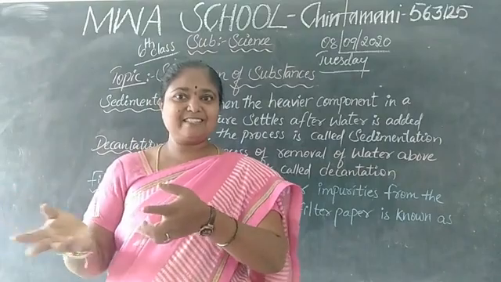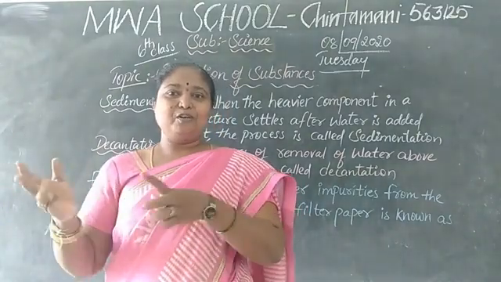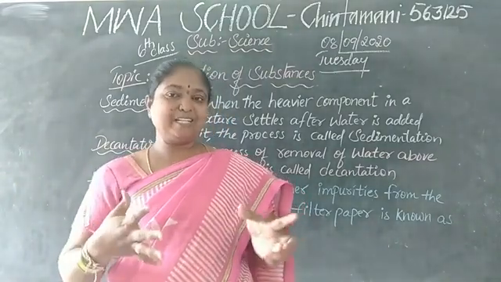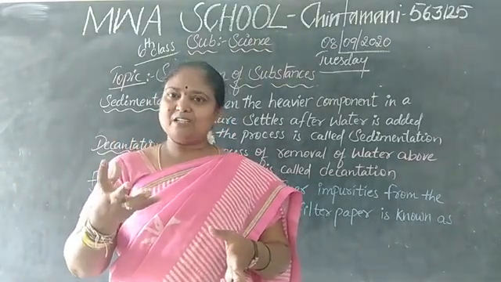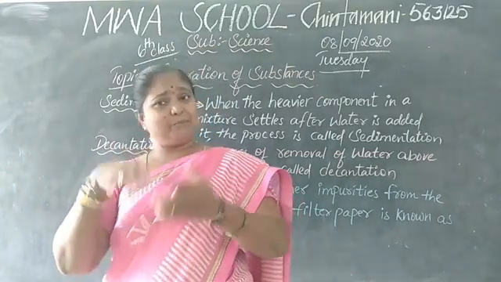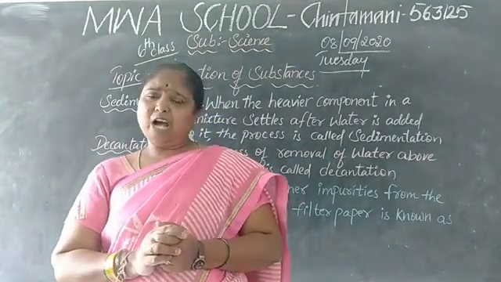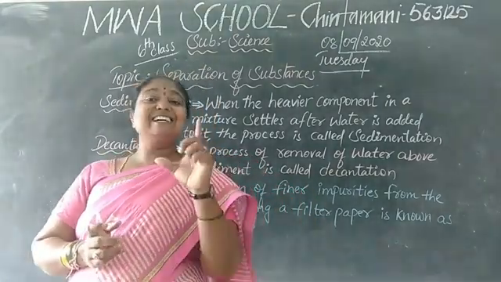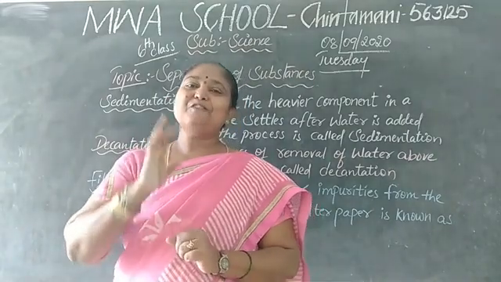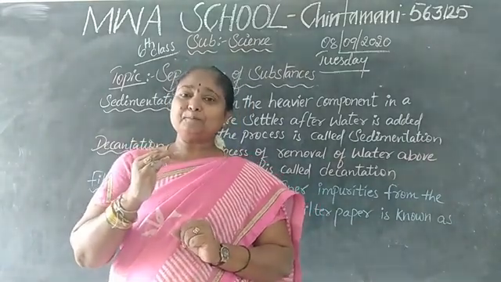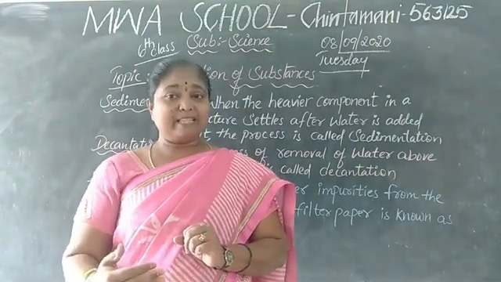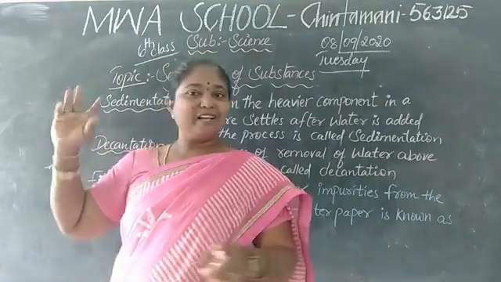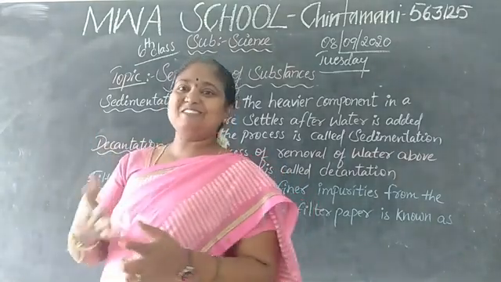For example, nowadays it's the rainy season. When the rain comes, you can see that water. Which color? The water will be brown. So if you take that water, why can't we make it pure water? That we can make. How? We have methods to make it pure water. So today we are going to learn some more methods by which we make water pure. Let me see what those methods are.